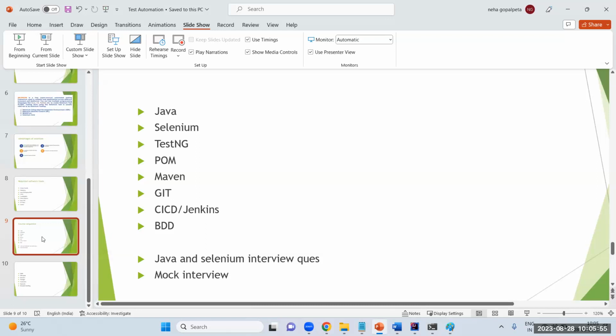So you want to go with Tosca, not with Selenium? No, not in that way. What's the difference, why do we need to take Selenium and why not Tosca? What's the importance of Selenium compared to Tosca? I'm asking in that way.